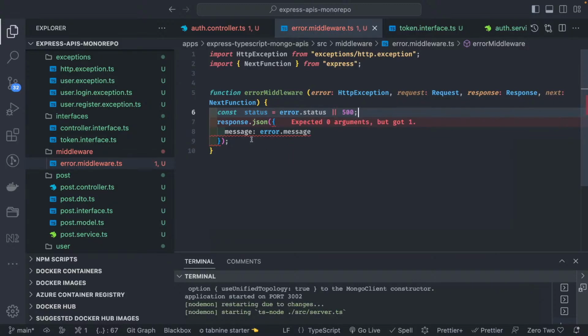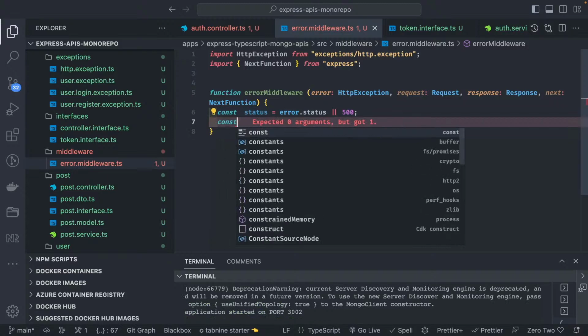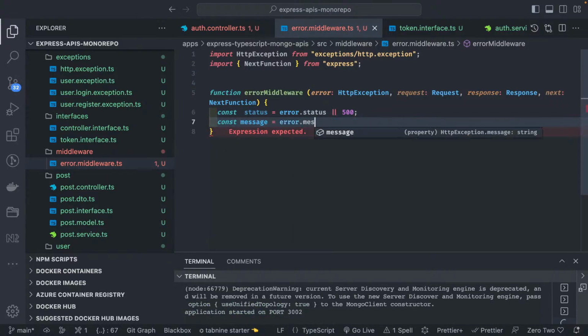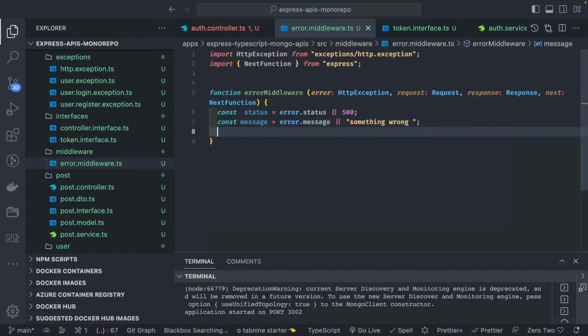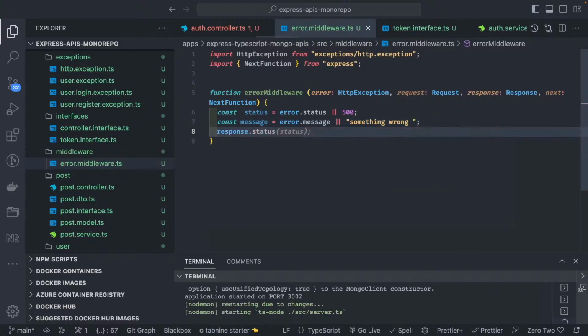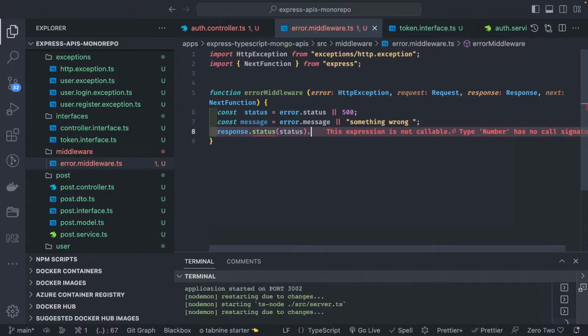And const message, if it is coming from error dot message, otherwise say something is wrong which we don't know and need to debug. And then response dot status, we already got the status, dot send.